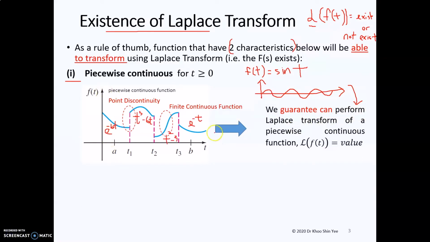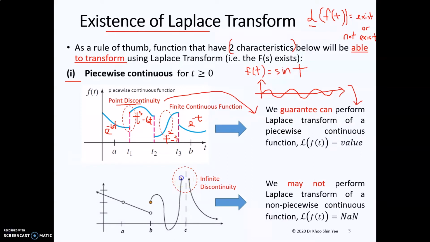In this case, we have a piecewise continuous function, where you can see there are several functions in one graph. Between two functions, you see the point is discontinuous. In this case, we still can guarantee that we can perform the Laplace transform of this function. On the other hand, if the point is discontinuous at an infinite discontinuity, in this case, we may not be able to perform the Laplace transform.